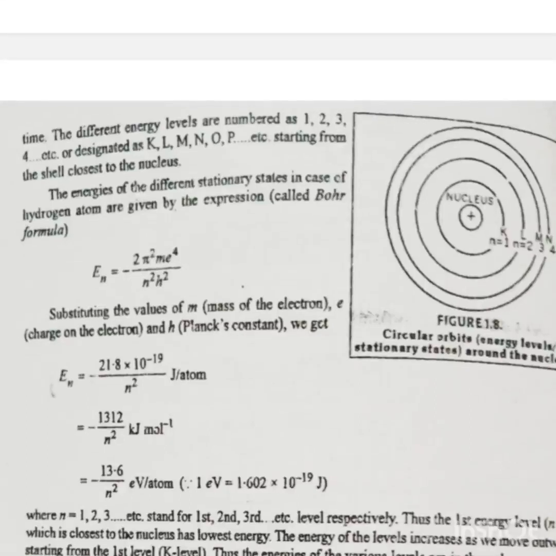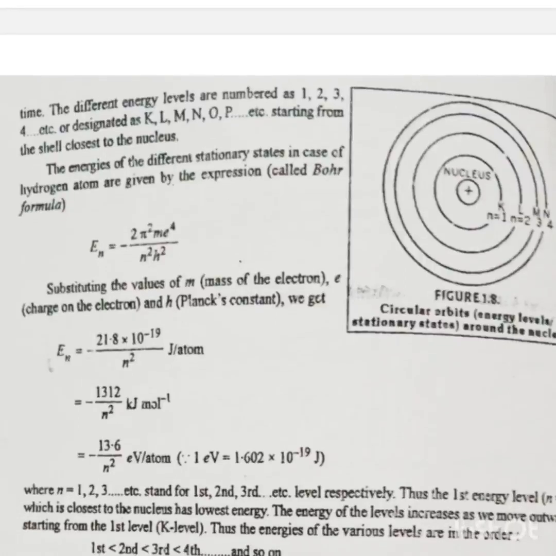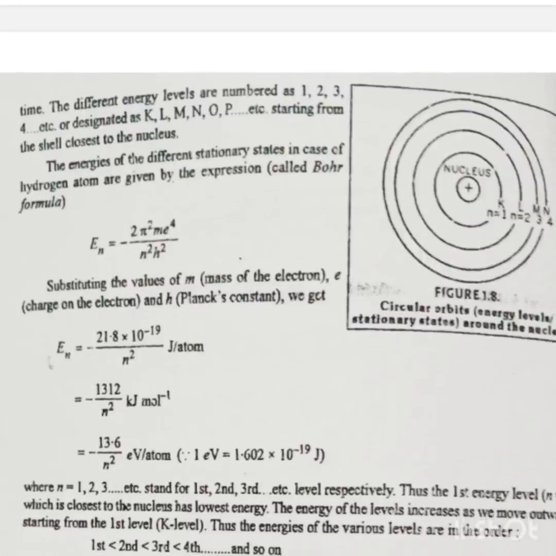For H-like particles, for example helium, lithium, etc., containing one electron only, the expression for energy is En equal to minus 2 pi square m Z square e to the power 4 upon n square h square, which is equal to minus 1312 Z square upon n square kilojoule per mole, where Z is the atomic number of the element. For helium, He, Z is equal to 2. For lithium, Z is equal to 3.